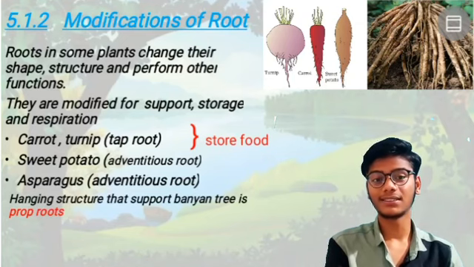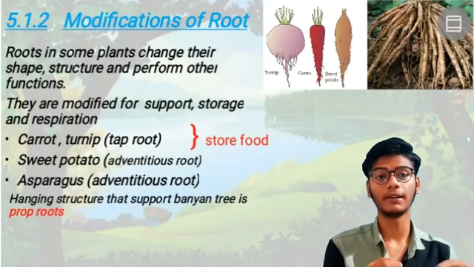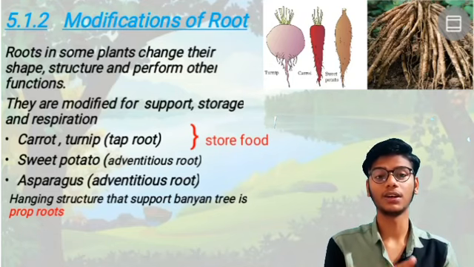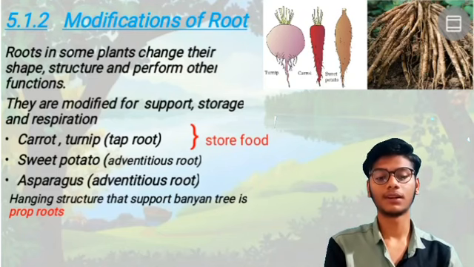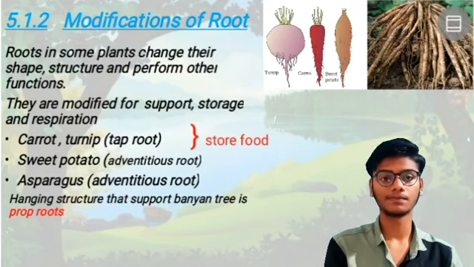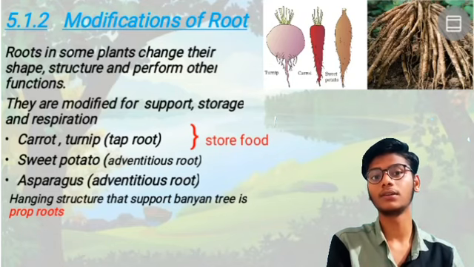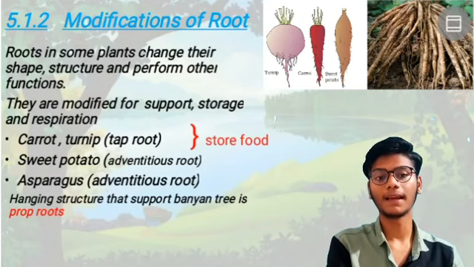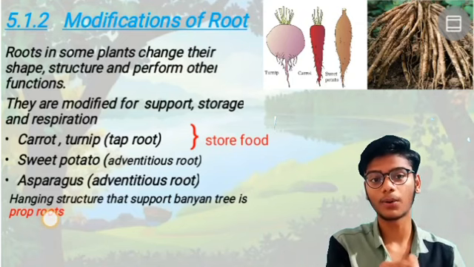And the next is, everyone has seen the banyan tree. There are many roots hanging from the banyan tree. They are very strong roots. Not only the banyan, some other trees also have them. They are known as prop roots. Previously we saw prop roots in the previous slide, and I said later we will study them, and here we are seeing this prop root.